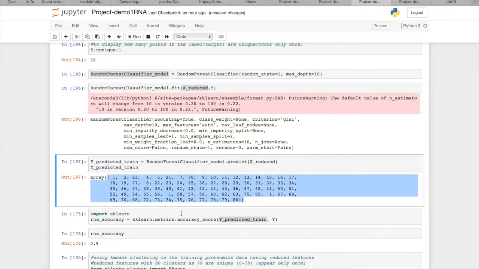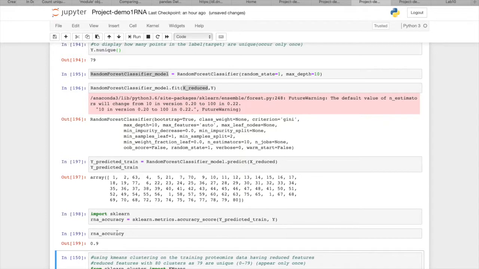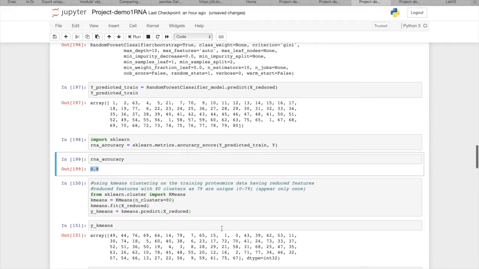On comparing Y with the original label which we are given in sum tab 2, we will get the accuracy. As we can see, we are getting 0.9 as the RNA accuracy, which means 90% of the data which was predicted is correct.